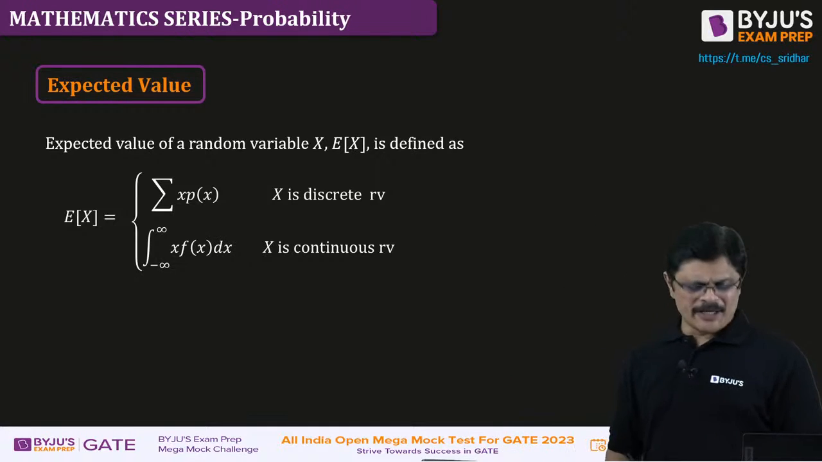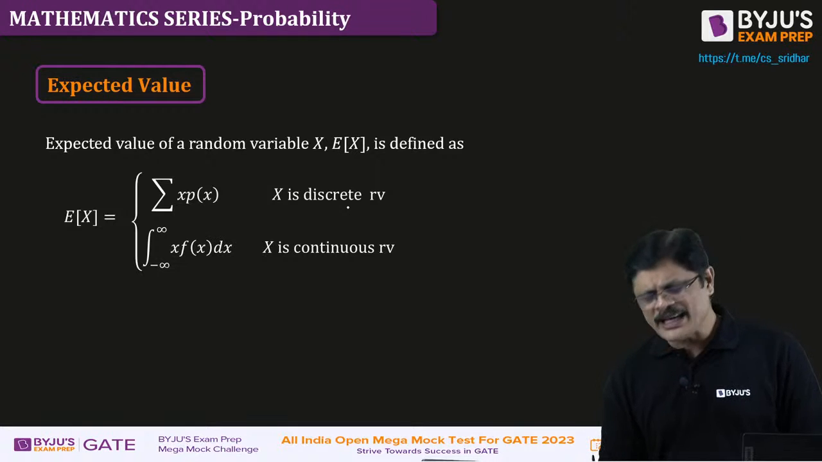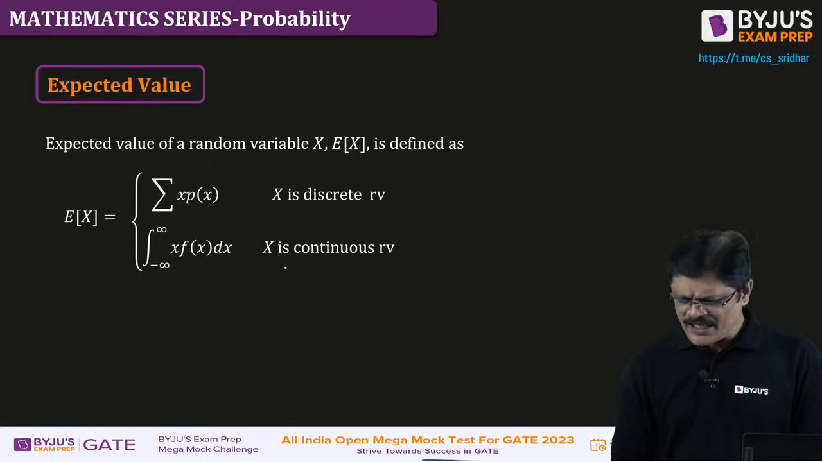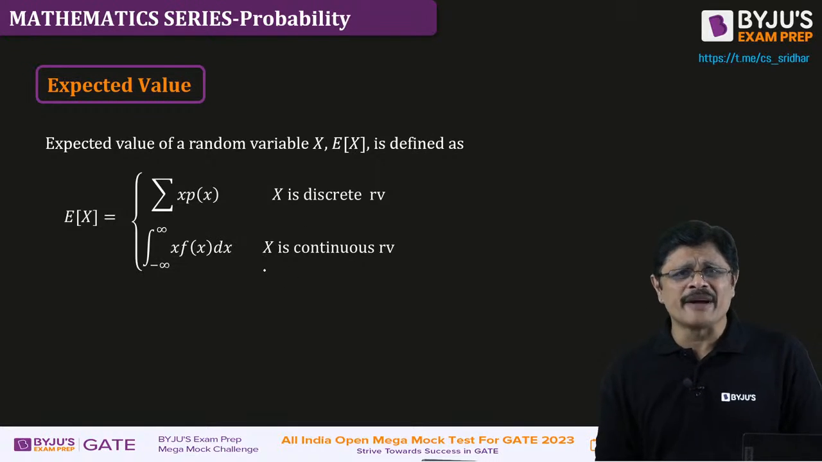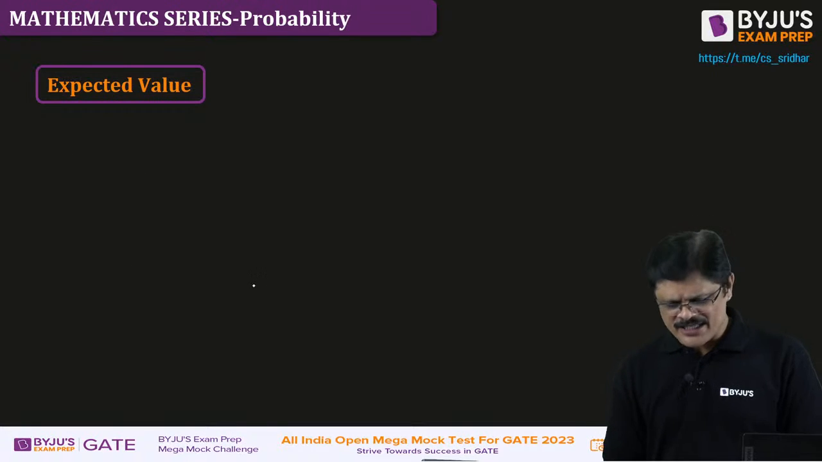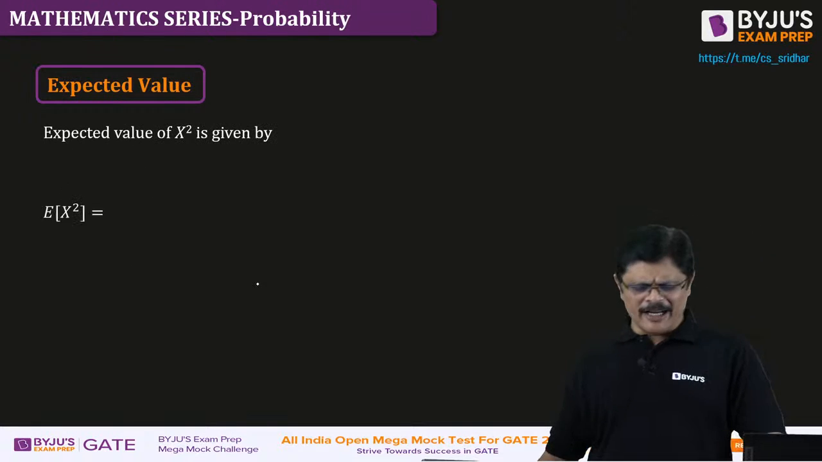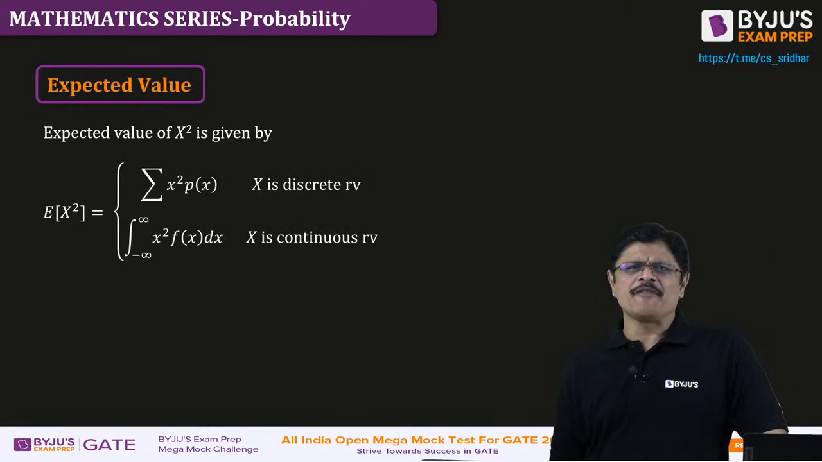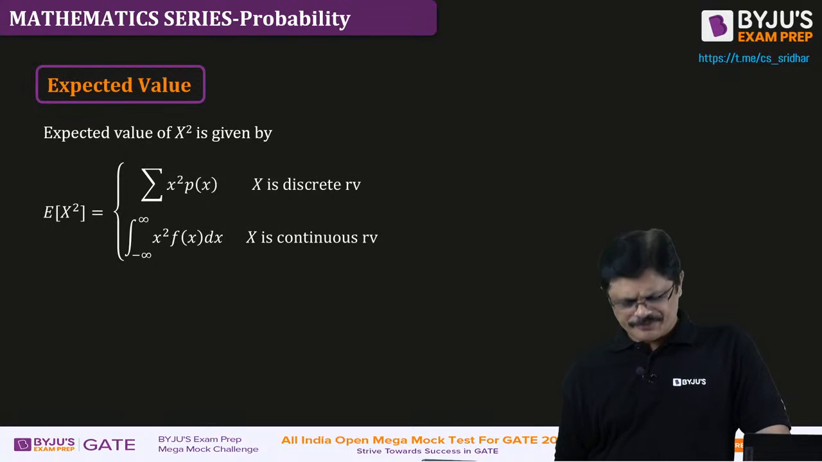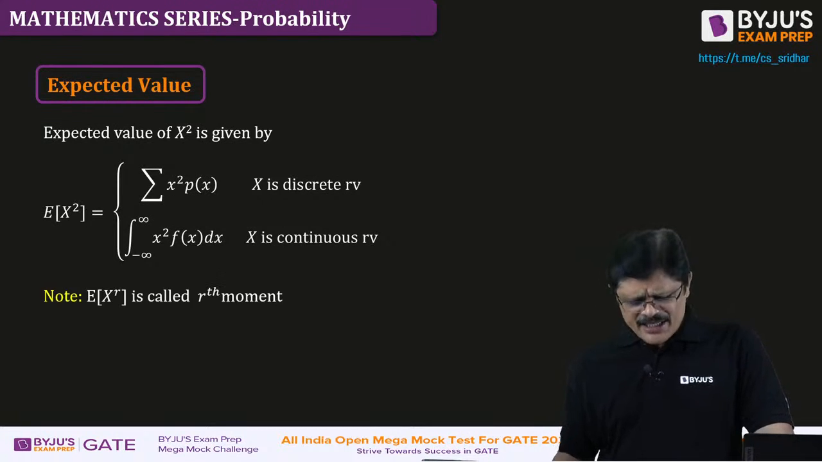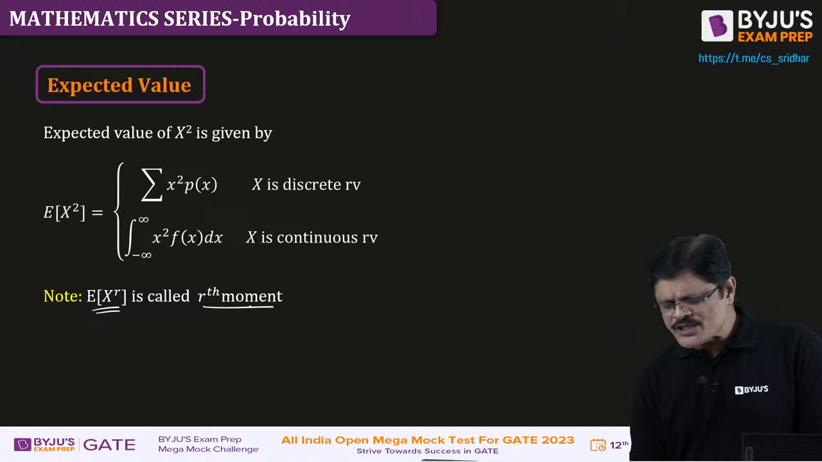This is called the first moment, sir. Sigma x into p(x) when x is discrete, and it is the integral of x into f(x) when x is a continuous random variable. We can also define expected value of x square, sir. Same, in place of x we have x square. That's it. Am I clear? And in general, this expected value of x power r is called the rth moment.